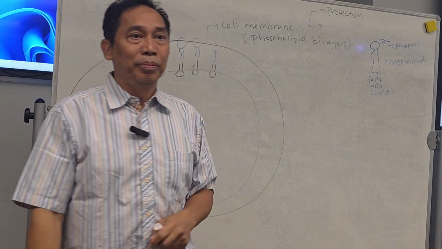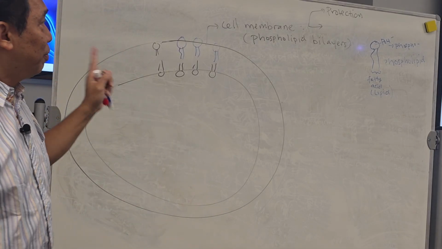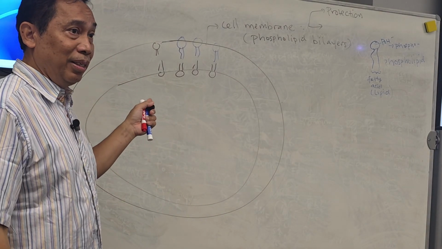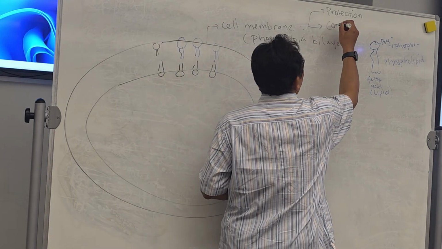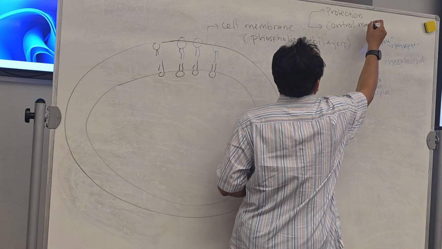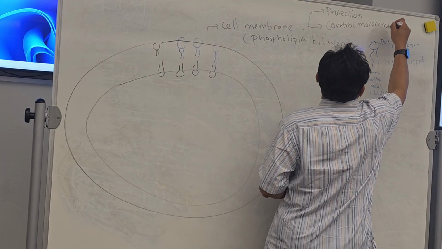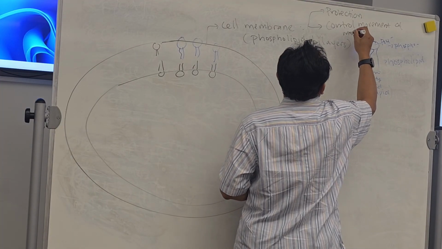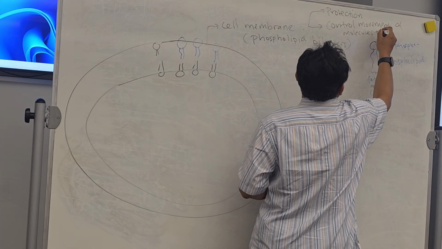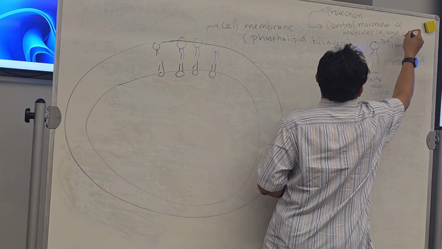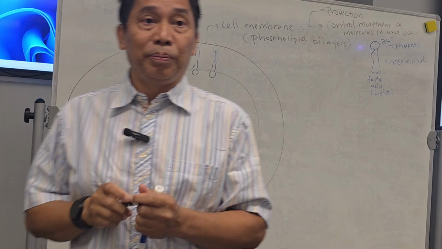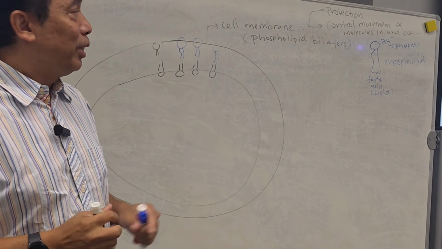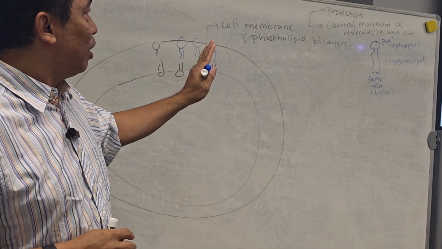But the second function is actually very important, which is to control the movement of molecules in and out from the cell. So that's the function of the cell membrane.